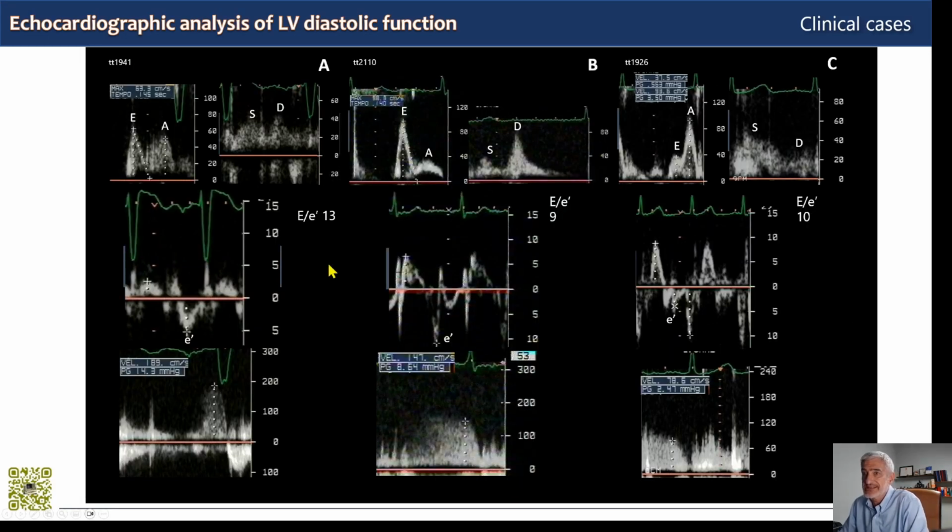So in this next slide, it's always the same three patients. In A here, we have transmitral flow, pulmonary vein systolic flow, tissue Doppler of mitral annulus, and pulmonary valve regurgitation analysis. A is the patient with dilated cardiomyopathy, B the patient with restrictive cardiomyopathy, and C the elderly patient with arterial hypertension.